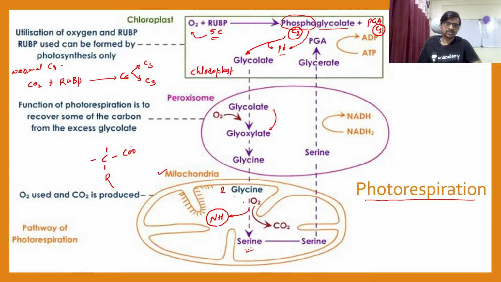Here is your COO, here is your H, and here is your NH3 plus. So you can say this is a compound having a zwitterion. So this NH3 is from one glycine and one from the second glycine. So one is required to be removed from this compound, and that's why the plant is required to remove this NH3. The removing of NH3 from the amino acid, we call the deamination process.